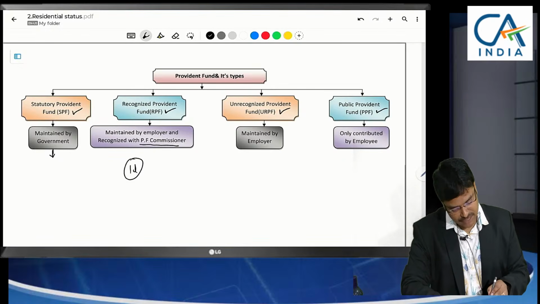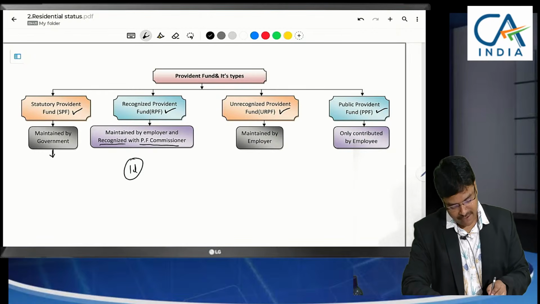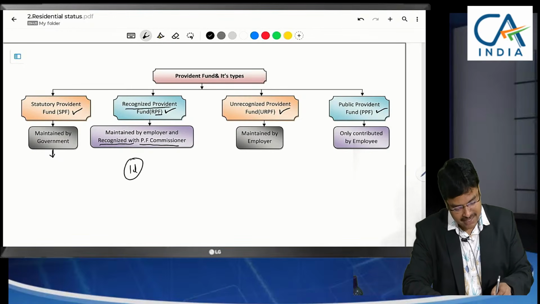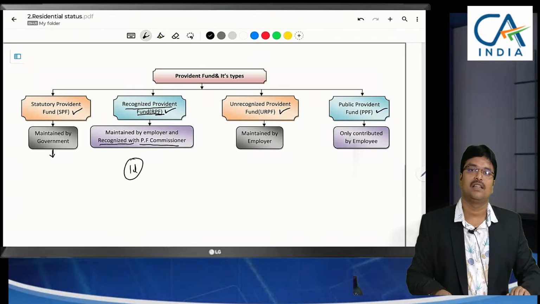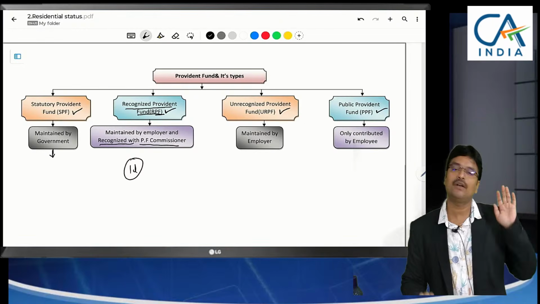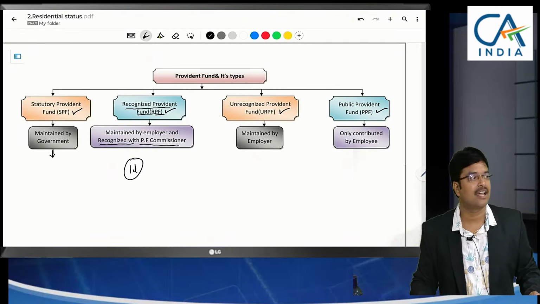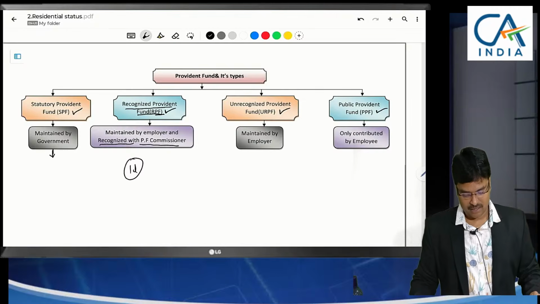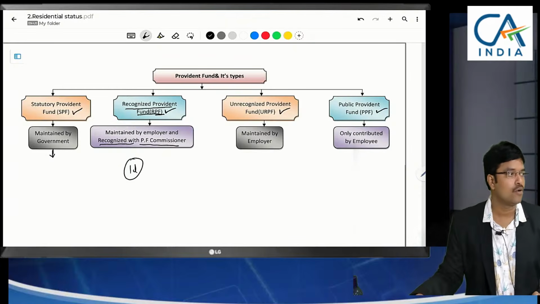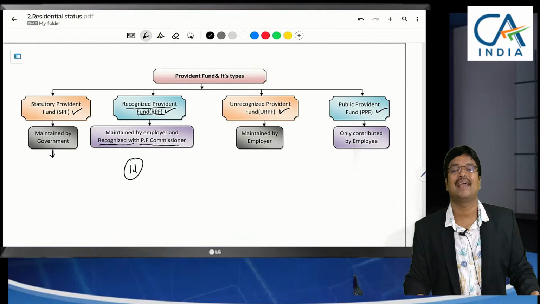If the conditions specified by the Provident Fund Commissioner are satisfied by us, then we will get a recognition, and that Provident Fund maintained by ourselves is called a recognized Provident Fund. That means recognized Provident Fund is not maintained by the government. It is maintained by the employer only on conditions given by the Provident Fund Commissioner. Provident Fund Commissioner rules and regulations only he is following. Then it will be called a recognized Provident Fund. So I have categorized them into two types: statutory Provident Fund and recognized Provident Fund.